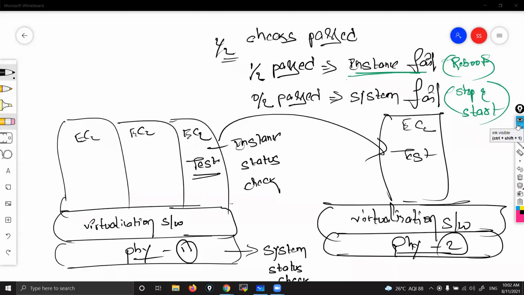Actually, if we have thousands of servers like this, then there is a chance of failing these checks, this system check. No, that won't happen every day. It rarely happens because they maintain all these things. If at all something goes wrong, then you have this option with you. It will migrate. Yeah.